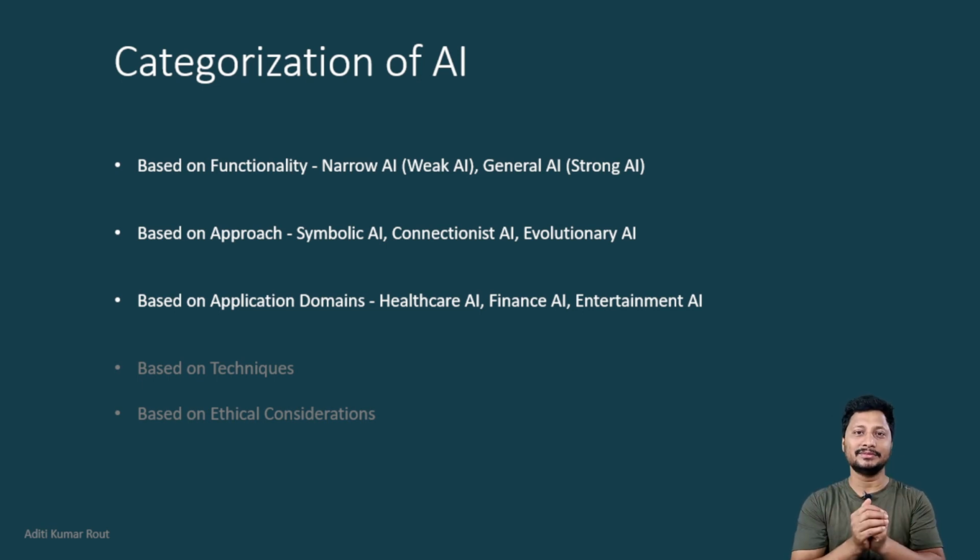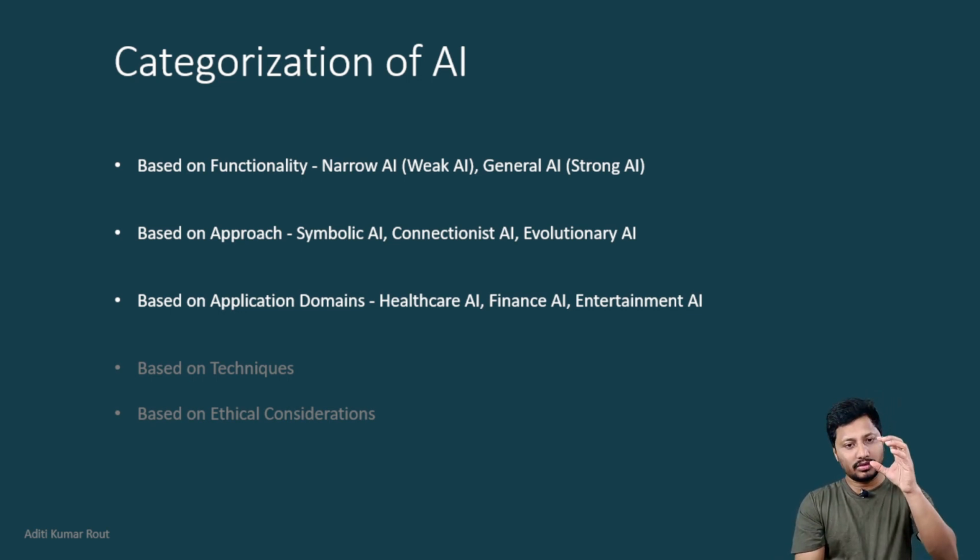Connectionist AI means we have an interconnected network for solving a problem or predicting something, for example the very popular neural network in deep learning. Evolutionary AI is related to evolutionary algorithms like the genetic algorithm.